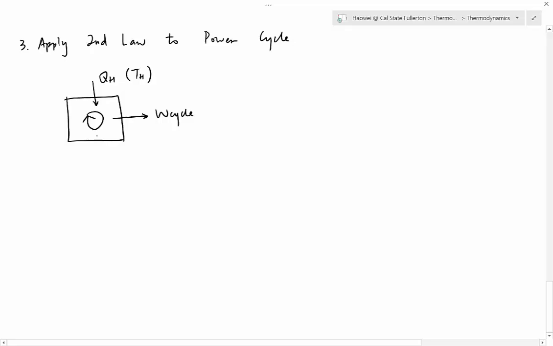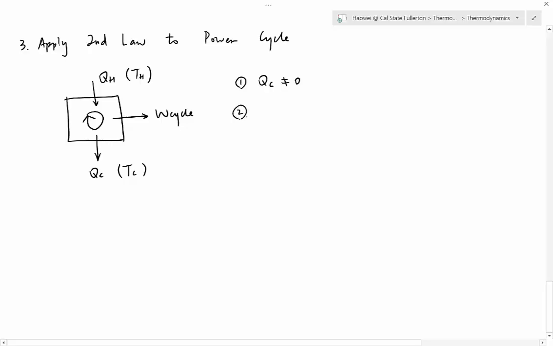And then second law tells us you have to lose heat to the environment. We call it QC, and to the lower temperature, T cold, which is usually the temperature of the environment. And from second law, we know QC will never be zero. QC will always be there. You have to lose heat.